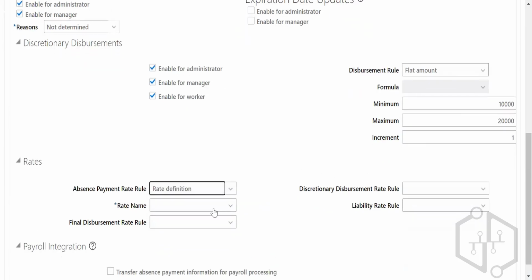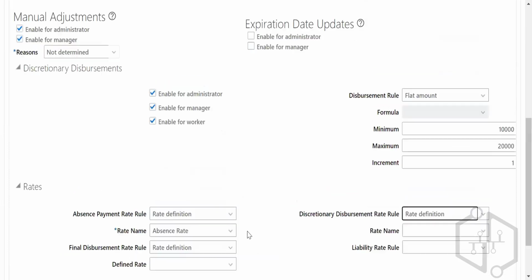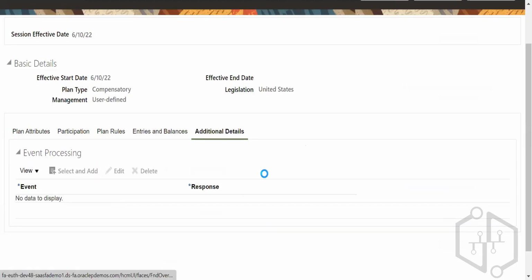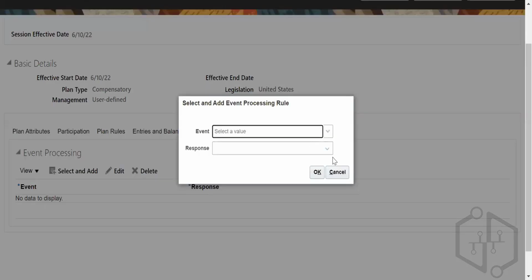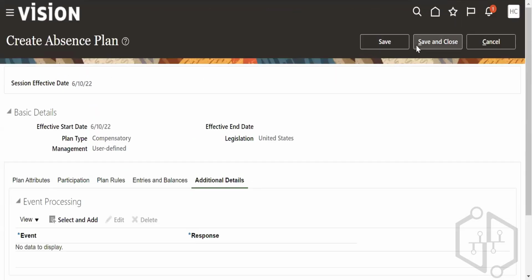Rate definitions here. Rate name, you can write absence rate. Okay, additional details. So this is not required. Okay, save and close.